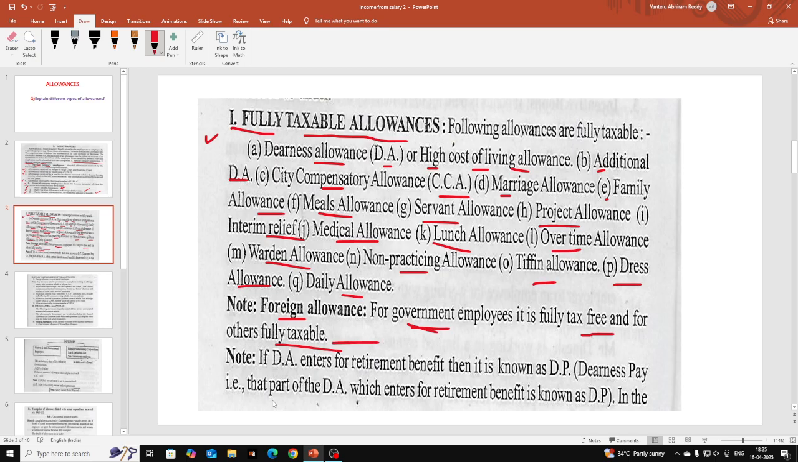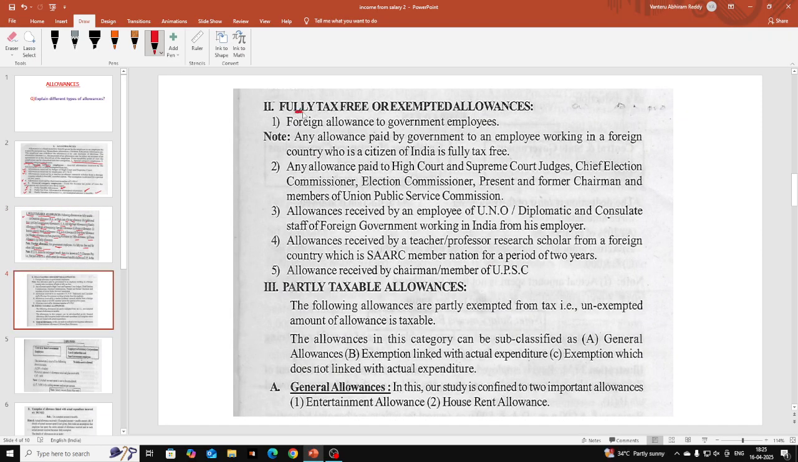Okay, so DA, whenever it enters for retirement benefit, then it is known as DP. So that is also fully taxable, you can record under allowances. This is information regarding fully taxable allowances. And let us go to next one, fully tax free allowances.